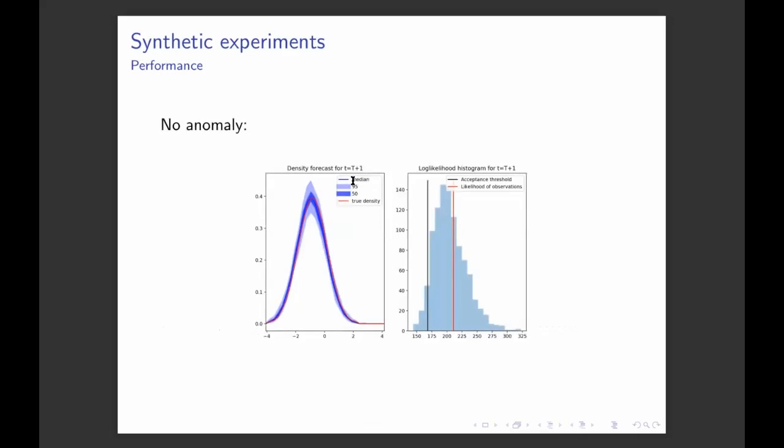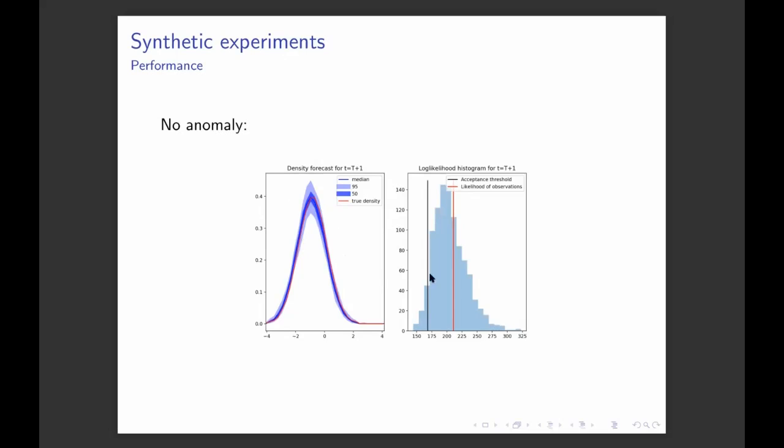So here is an example of the anomaly detection part. We can see in red the actual observed signal, so it's the distribution of the data at a given time interval. In blue is the credible region, so the region predicted by our model. If the red line falls into this blue heat map, then there are no anomalies, and if not, then there is an anomaly. So here we can see that the red line falls well inside our prediction.